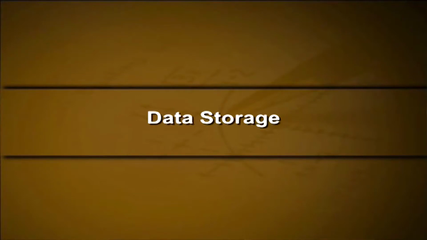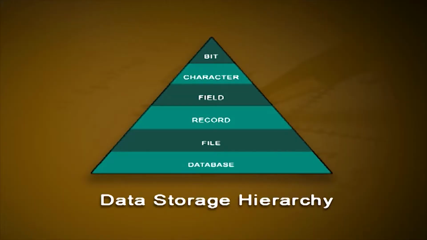Data storage. Data processing deals with operations on data. These operations are defined on different levels which lead to the data storage hierarchy of data processing. The 6 levels used in this hierarchy are depicted in the following figure. The bit is the smallest item of data and a combination of multiple related bits is called a character or byte. A field is a combination of multiple related characters.